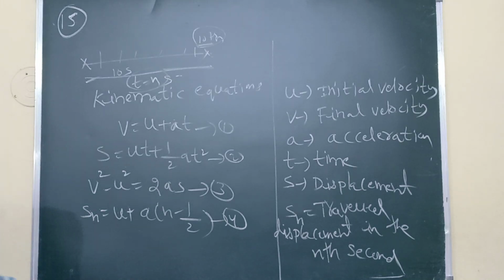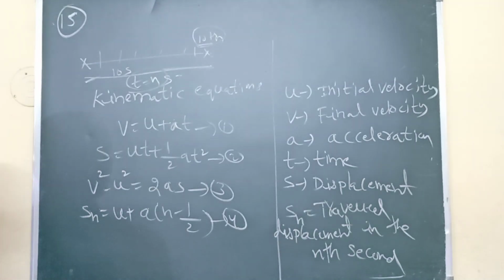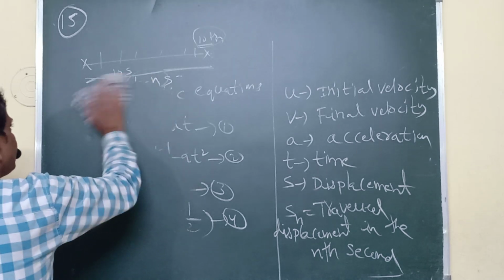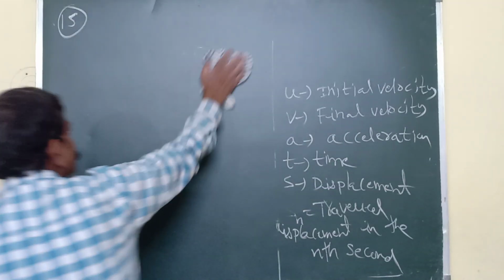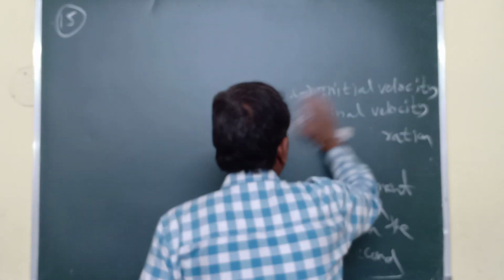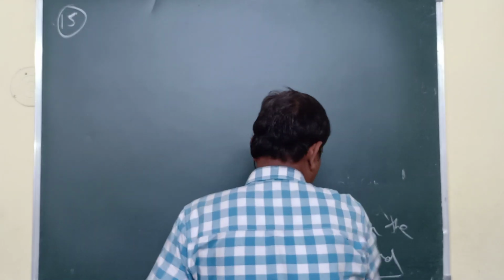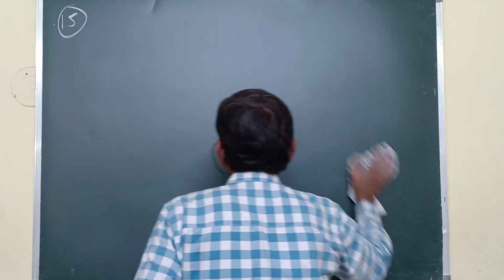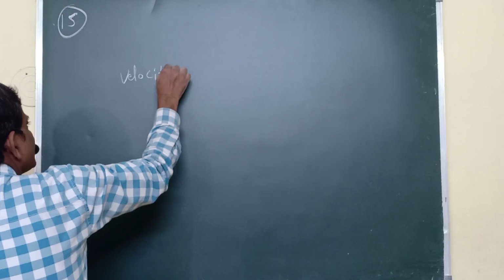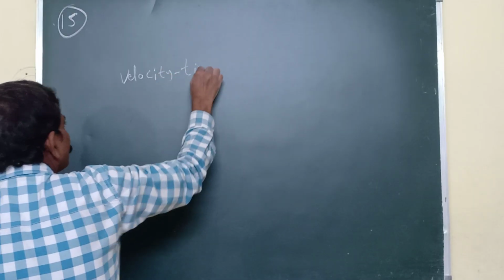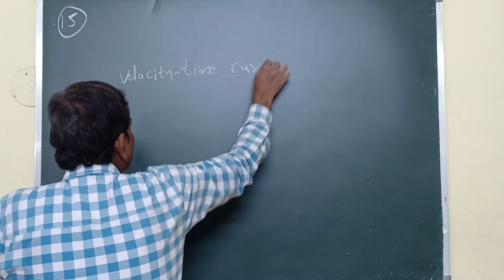Similarly, for example, a velocity time curve is given. I am taking a velocity time curve.